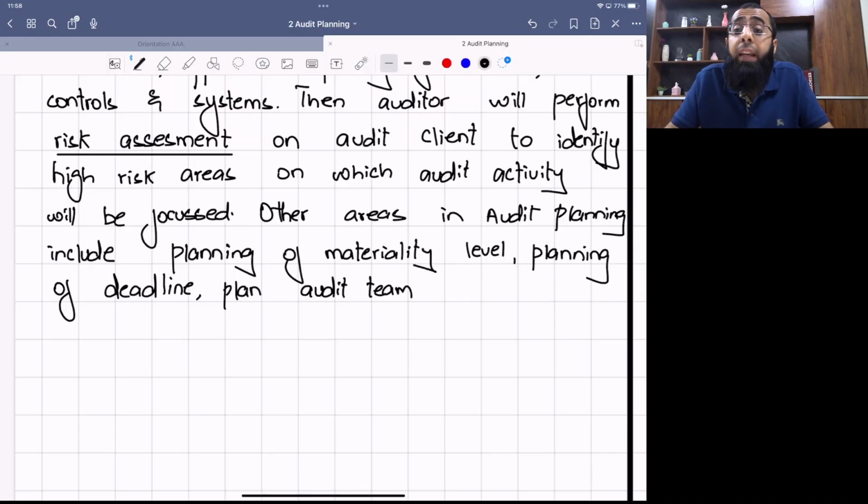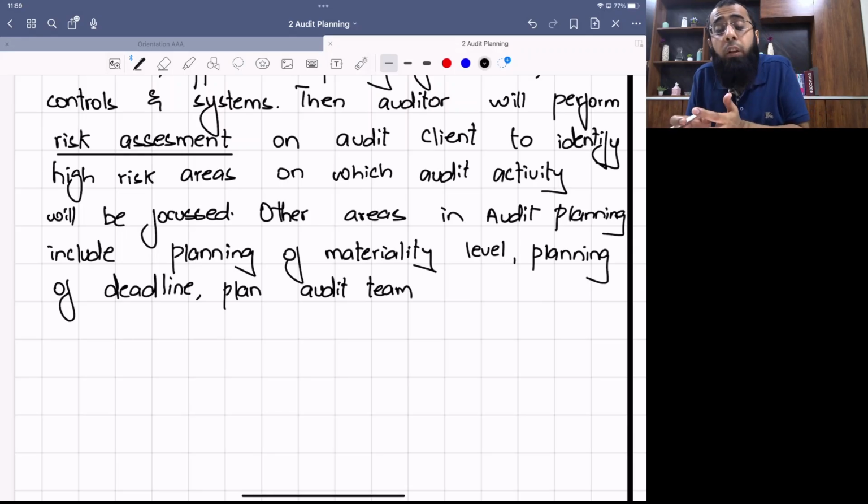And if we require any industry expert, for example, if it is an agriculture industry, we need to have some expert who can value the plants. If it is an industry relating to oil exploration, we may be required to have some experts of the oil sector who will do the valuation of assets. So plan audit team, plan materiality level, planning of deadline, this all is done in the audit planning.